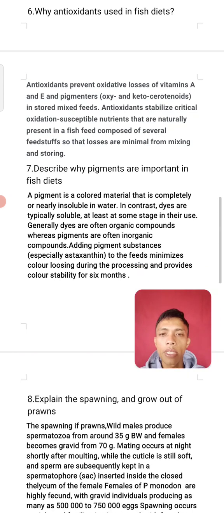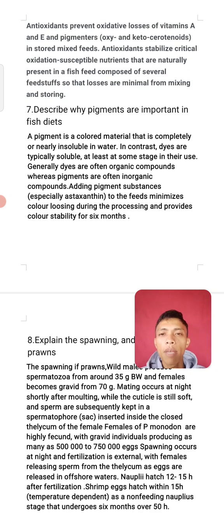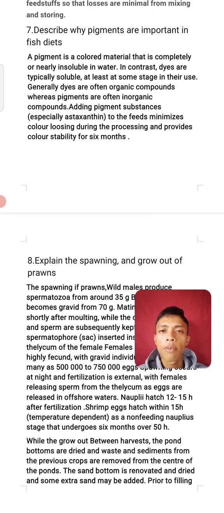from mixing and storing. Number 7 question. Describe why pigments are important in fish diets. Pigments are colored materials that are completely or nearly insoluble in water. In contrast, dyes are typically soluble at least at some stage in use. Generally, dyes are often organic compounds whereas pigments are often inorganic compounds. Adding pigment substances, especially astaxanthin, to the feeds minimizes color loss during the process and provides color stability for 6 months.